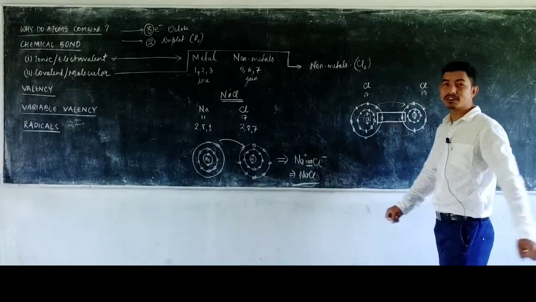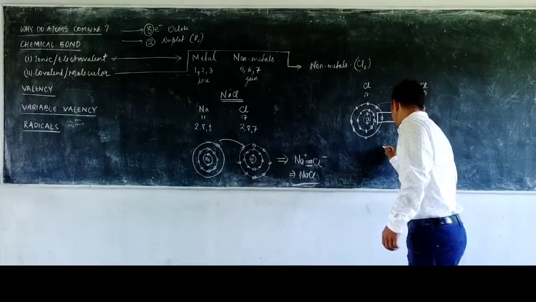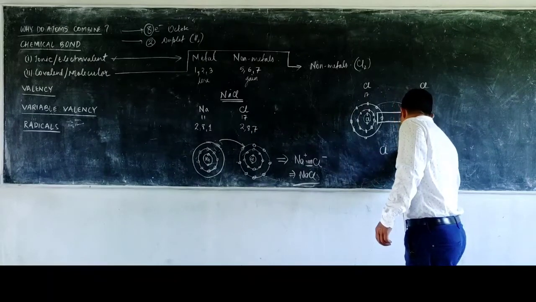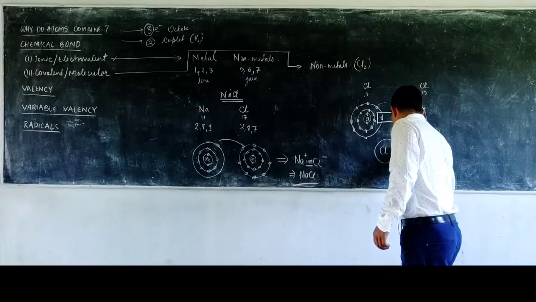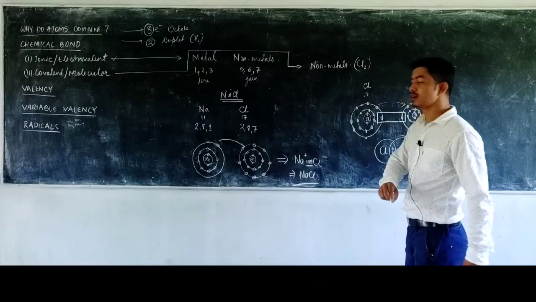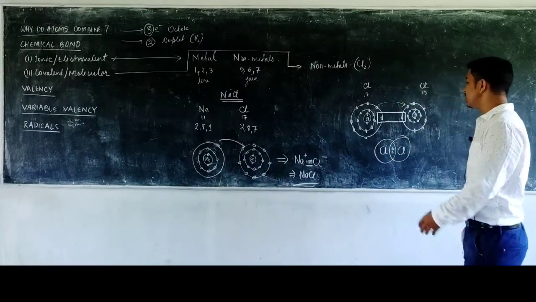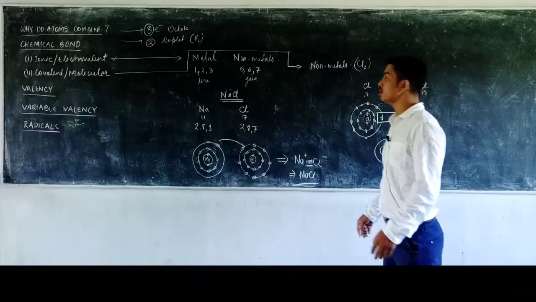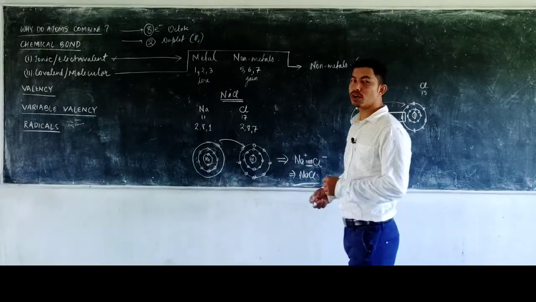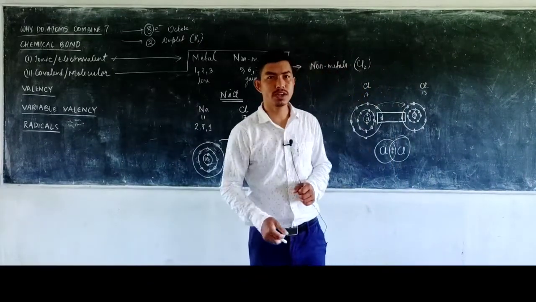So this is known as mutual sharing. Thus, if I draw only the shared part, the 2 electrons belong to both atoms of the chlorine. That is what is meant by the sharing of an electron. So the covalent bond is a bond formed between two non-metals by the mutual sharing of electrons.